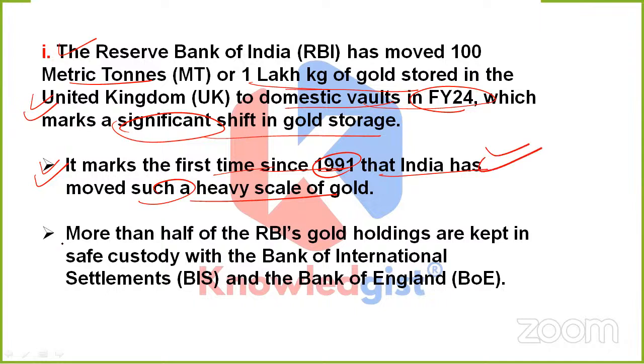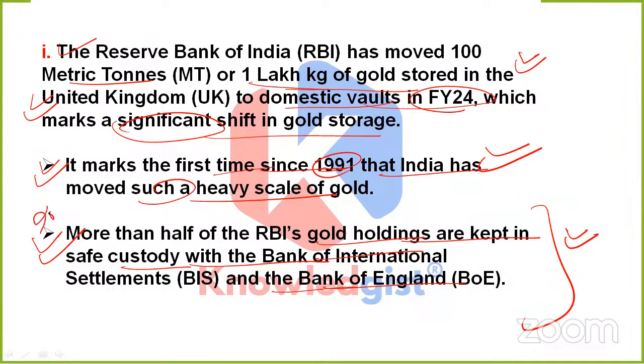Do remember this one. And more than half of RBI's gold holdings are kept in safe custody with the BIS, that is Bank of International Settlements, and Bank of England. Do remember this also. So this very first para is the same as the question, so there is nothing new you have to remember from it. You just have to remember that this has been moved from UK to the domestic vaults. And the second para is saying this was the very first time since 1991 that India has moved such a heavy scale of gold. Clear?